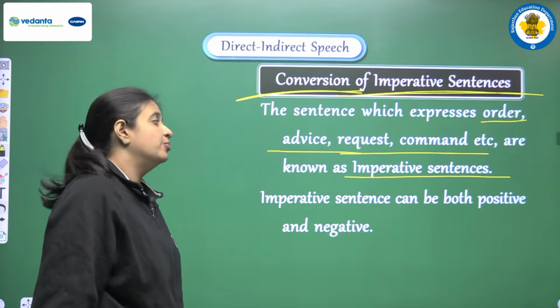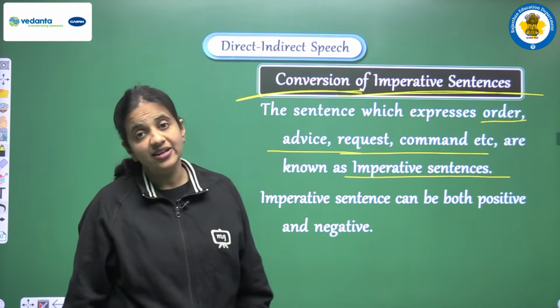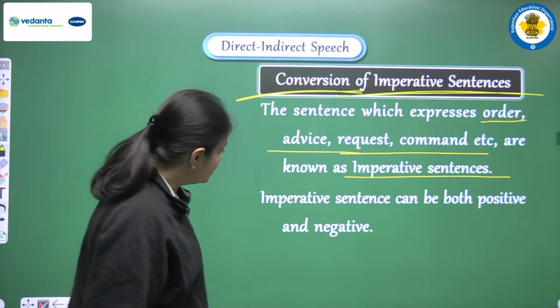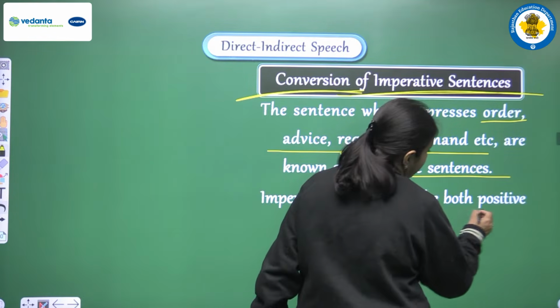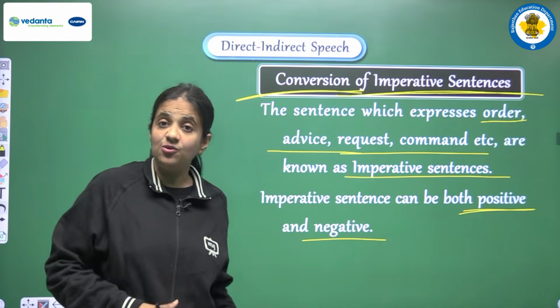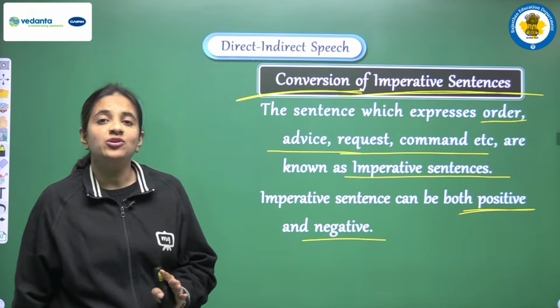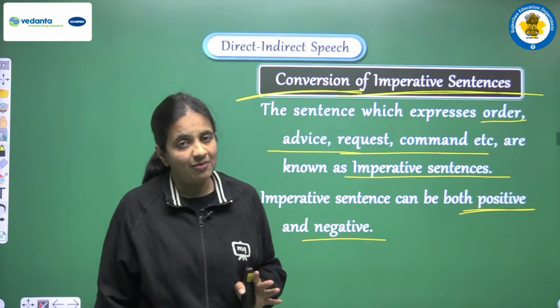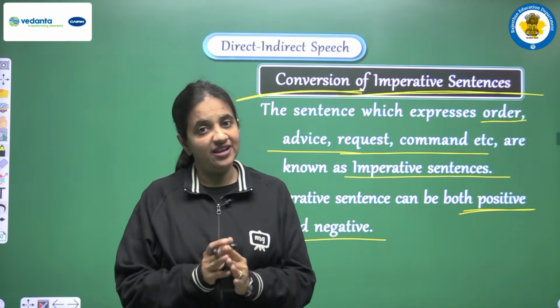Imperative sentences can be both positive and negative. And yes, we have one more important thing here: imperative sentences can be in a positive manner, and they can be in a negative manner also. I'm sure this is clear to you all, what an imperative sentence means. One more time I am repeating, so students listen very carefully.